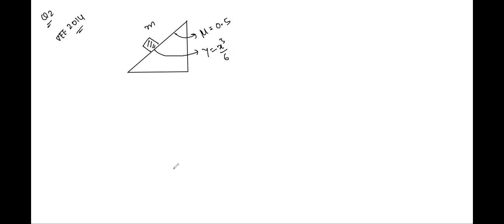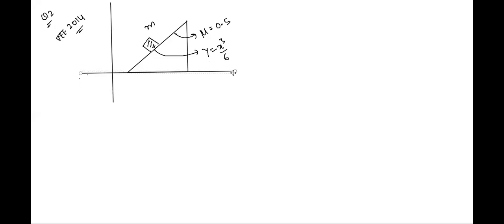So basically, they have represented this on an xy diagram. This is the y axis, and here is the x axis.